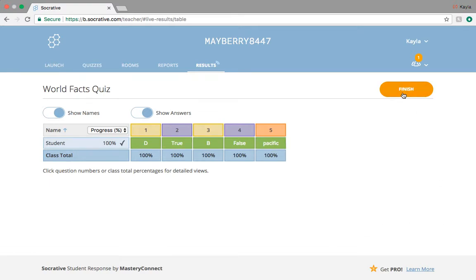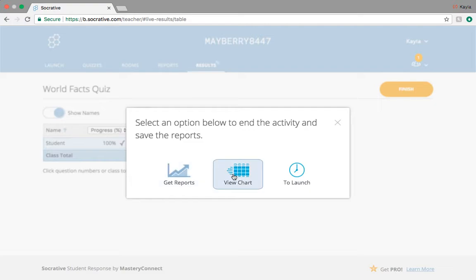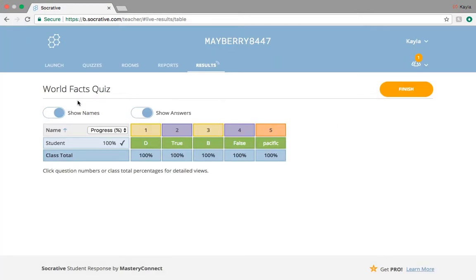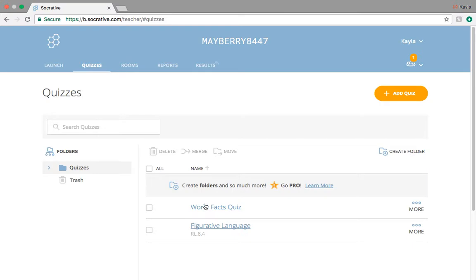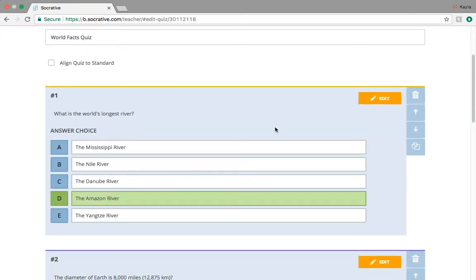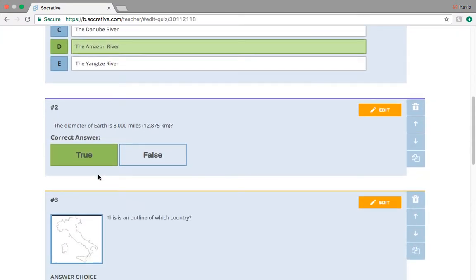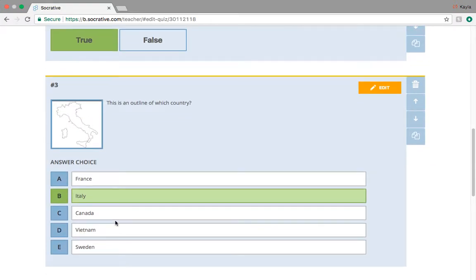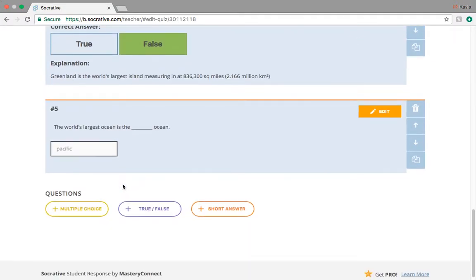And then you can finish, and you can get reports, view charts, which is a nice feature, just to show you what that quiz looks like. You can edit it, pick the right answer. You can add a picture to go with the question.